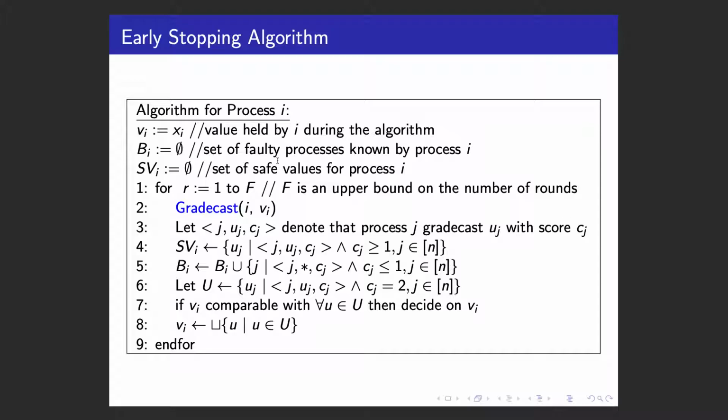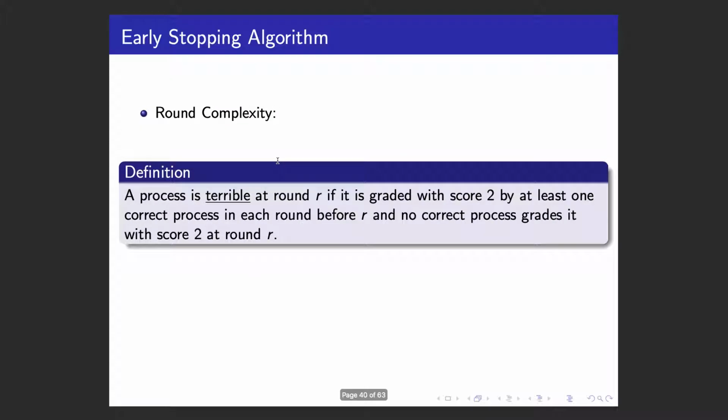So for the correctness of the algorithm, upward validity and downward validity are trivial. For comparability, from the decision condition at 9.7, if two processes decide at the same round, they must receive the value of each other, and because of the decision condition, they must be comparable with each other. If they decide on two different rounds, then the process deciding at a later round must have received the value of the process deciding at the previous round and include that into its decision. Then they must be comparable.